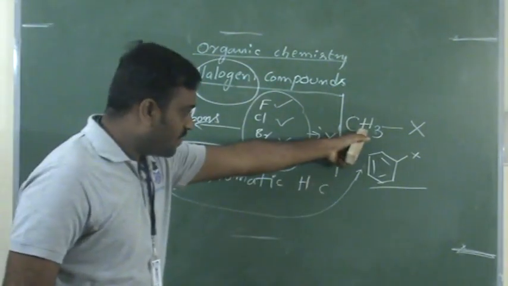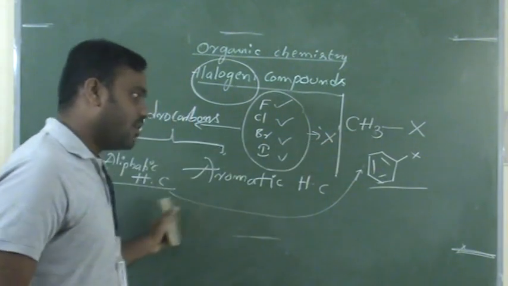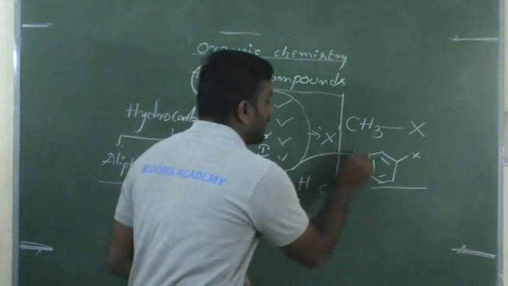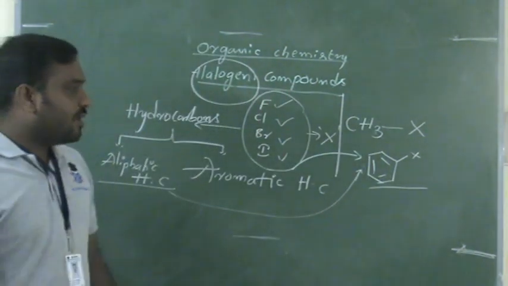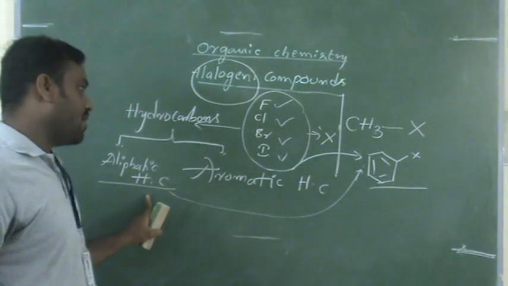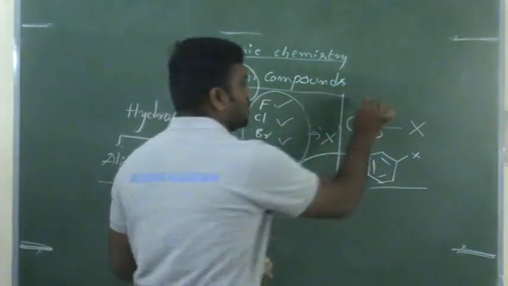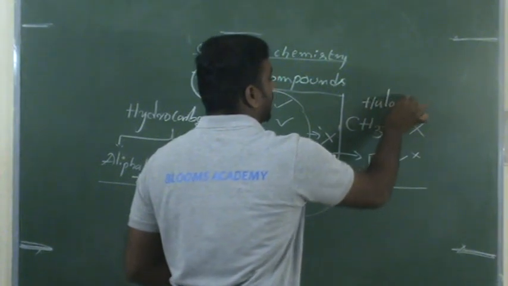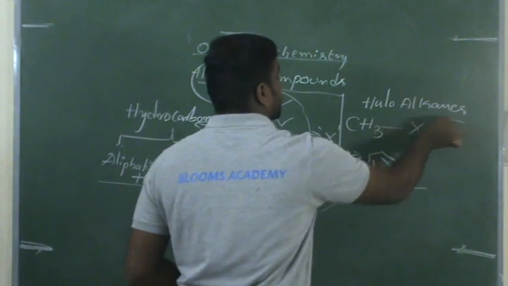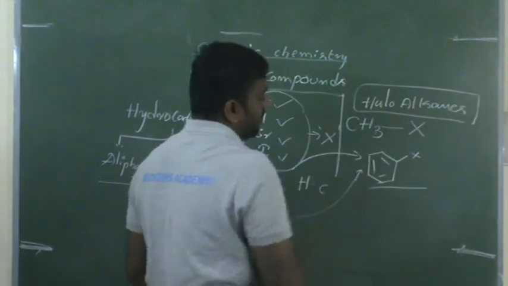Now this also belongs to the halogen compounds. This one we get from an aliphatic hydrocarbon, and this one we get from an aromatic hydrocarbon. If the halogen compound is obtained from an aliphatic hydrocarbon, it belongs to haloalkanes.